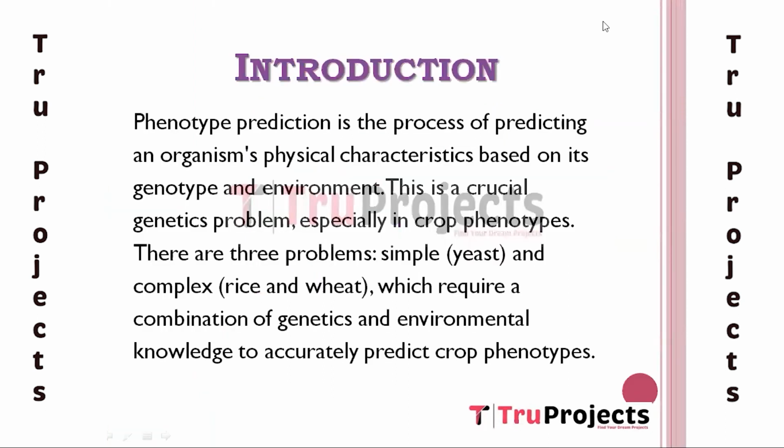Introduction. Phenotype prediction is about predicting the physical characteristics of an organism from knowledge of its own genotype and environment. A central problem of genetics is to predict an organism's phenotype from knowledge of its genotype and environment. This problem is now of the highest societal importance. It is essential to predict breeder crop phenotype from knowledge of their genotype and environment.